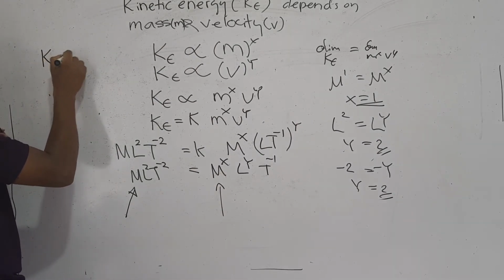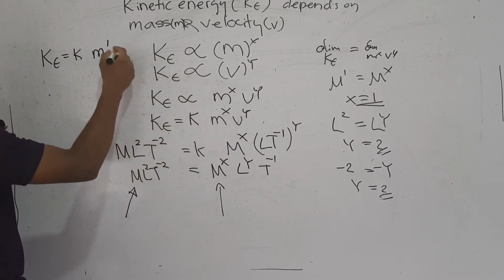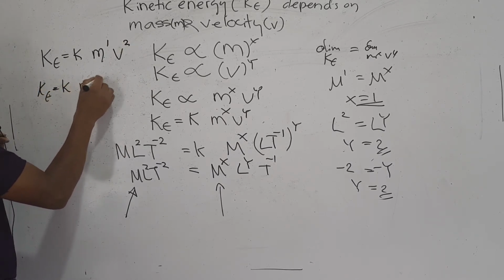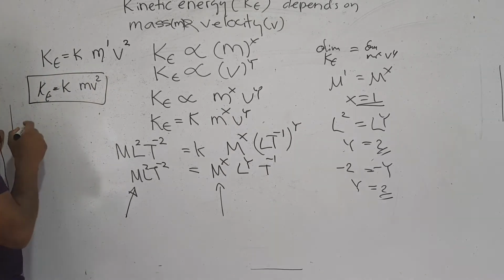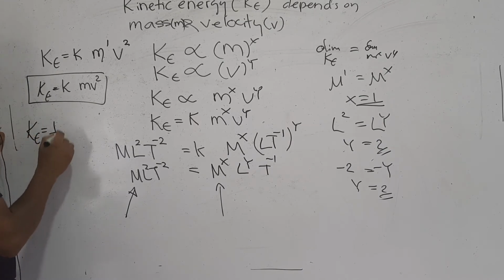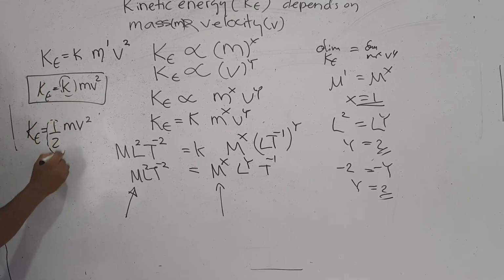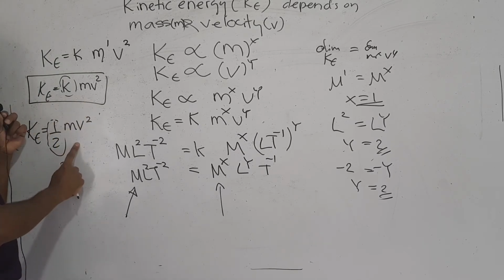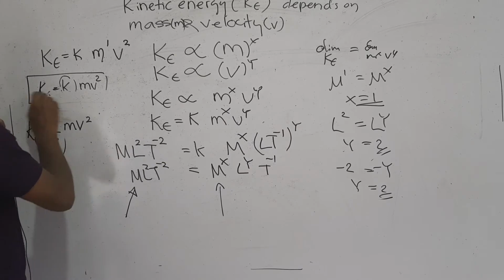Therefore, you can write KE equals k, this constant, m^x is m^1 and v^y is v^2, so KE equals k m v squared. This is the equation that you got from dimensional analysis, right. In the actual context, the actual equation is KE equals 1/2 m v squared, right. You cannot reduce this particular constant with this dimensional analysis knowledge, but you can reduce the equation without the constant that you are using. Okay, I will do another example.